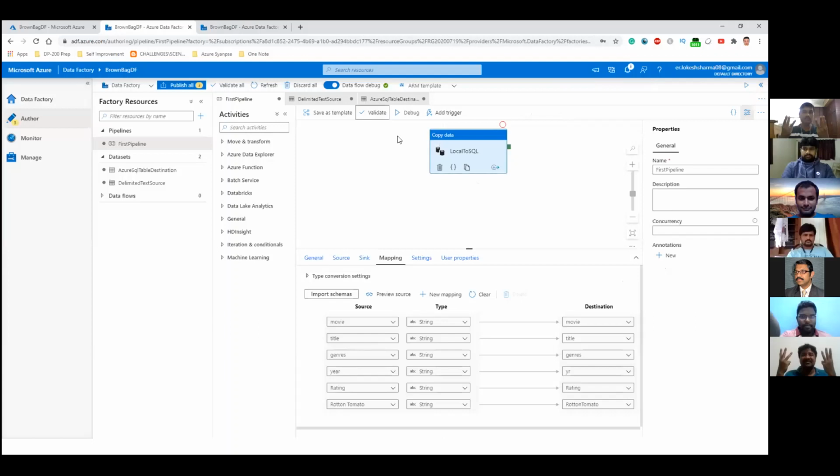And then there is a concept of debug here. This debug is similar to the debug in other tools and other languages. The only difference here is that we have a source and a sink, and the only job this copy data activity is doing is transferring the data. So if we click on debug, it will actually move the data.